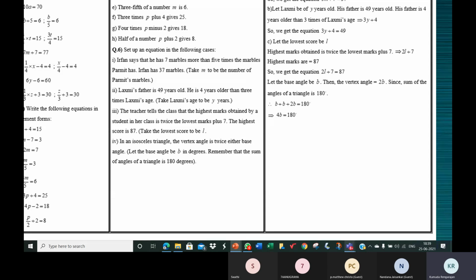That is 2B. So the equation is, here they have not given anything for the equation, but you know that in a triangle, the sum of the three angles is 180. So B plus 2B is equal to 180. The two base angles, B, and the vertex angle. When you add all these three angles, the answer is 180. Or 4B is equal to 180.